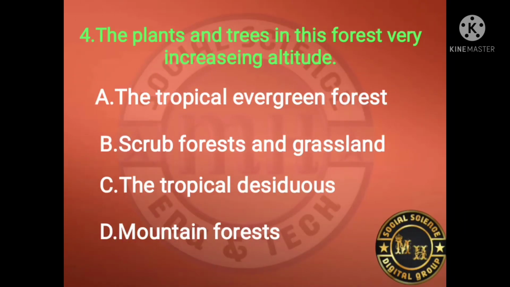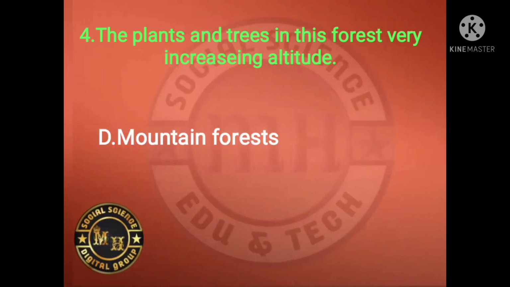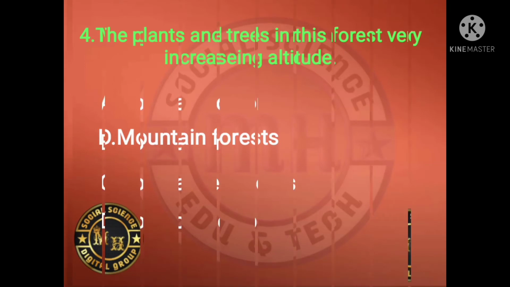MCQ question number 4. The plants and trees in this forest vary with increasing altitude. Which one is the right answer? Tropical deciduous, tropical evergreen forest, scrub forest and grassland, or mountain forest. The right answer is the mountain forest. Plants and trees in this forest vary with increasing altitude.